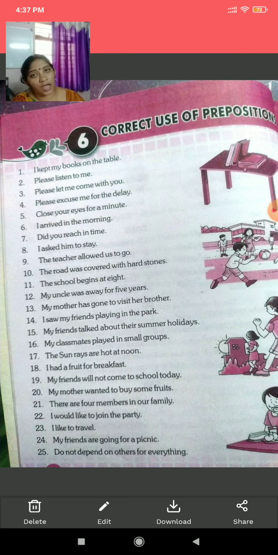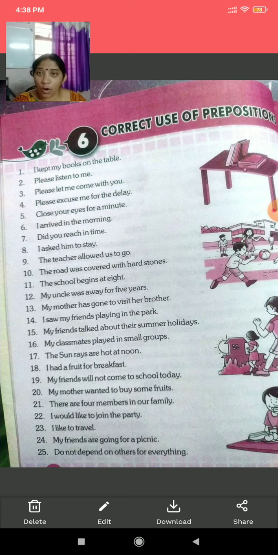So children, unless and until we go through several sentences, we will not be able to understand where to use the correct preposition. For example, your first sentence is: I kept my books on the table.